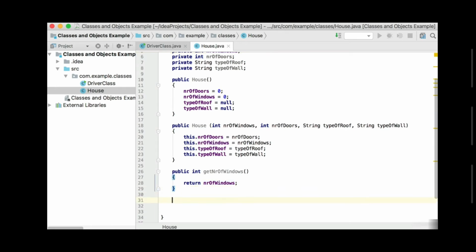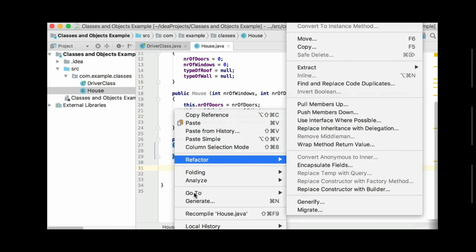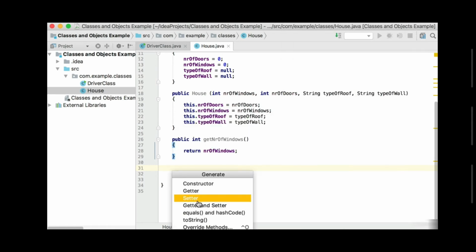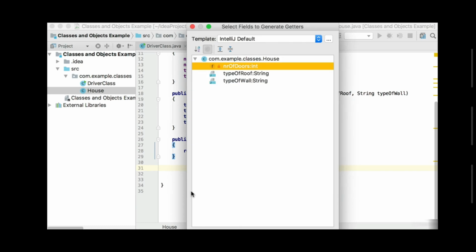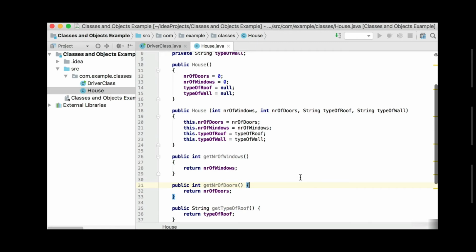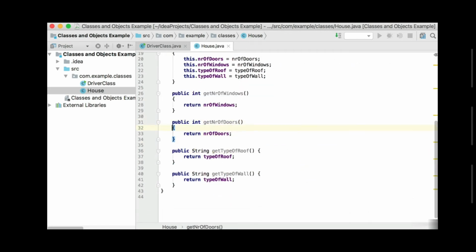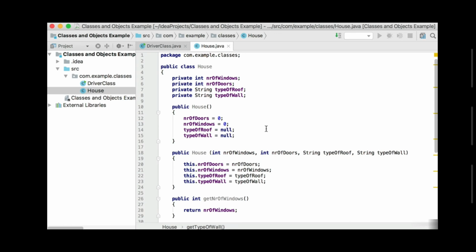To get the rest of your getters, it's actually very easy in IntelliJ. You're going to right click there, Generate, and select Getter. Now you can see there are 3 getters left: for the number of doors, the type of roof, and the type of wall. All of them work exactly the same way. So you're just going to say OK there, and you can see there are my getter methods. It just looks a bit different, the layout for your methods, but for the rest it's still the same.